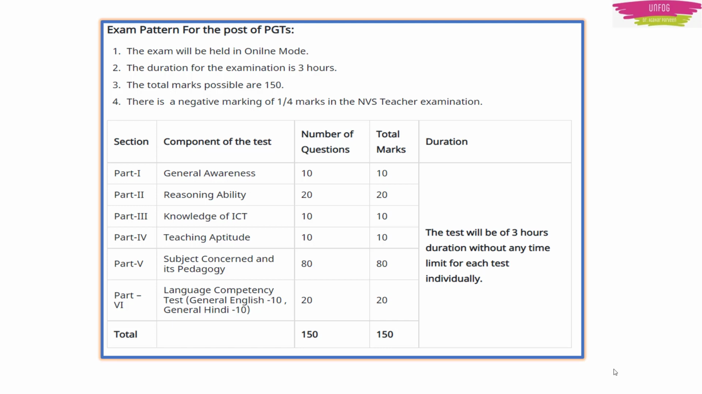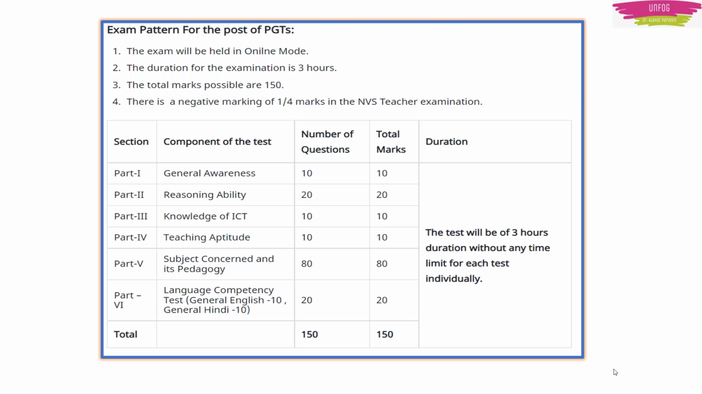Part 2 of the question paper will be reasoning ability. 20 questions will be asked in this, each carrying 1 mark, of course with negative marking. Then part 3 will be knowledge of ICT. Here 10 questions will be there. Then part 4 will be teaching aptitude. Here also 10 questions will be there with 10 marks.